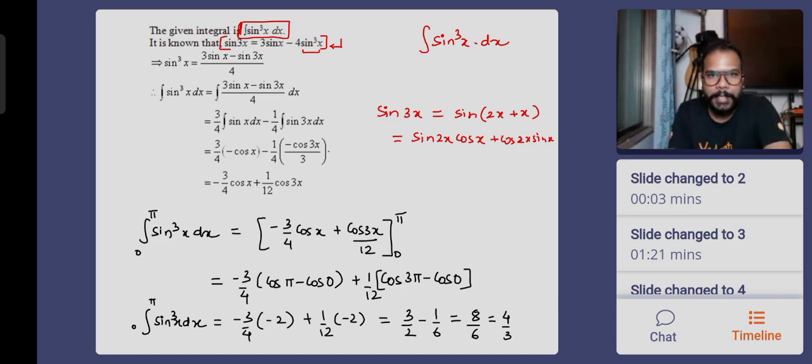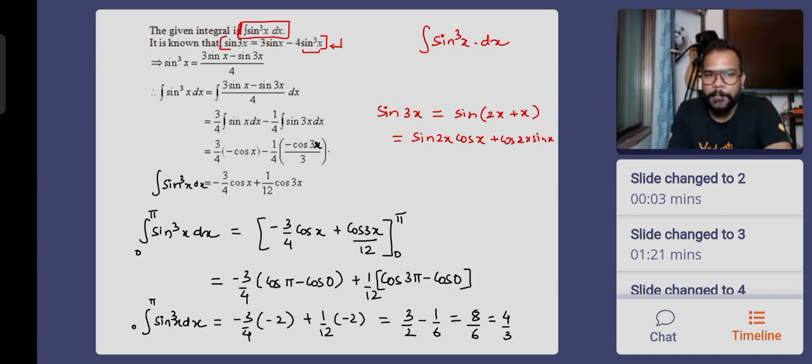Okay, this is x. Don't take it as pi. It's x only. So we get that. And when we write this after integrating and simplifying, we get minus 3 by 4 cos x, minus minus becomes plus, 3 into 4 becomes 12. This is the result that we get of integration of sine cube x dx. Actually, there will be a plus c also. I'm deliberately not writing it because it is a definite integration that we are doing eventually.